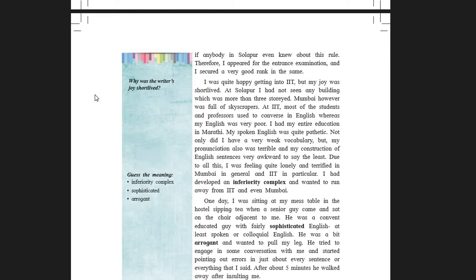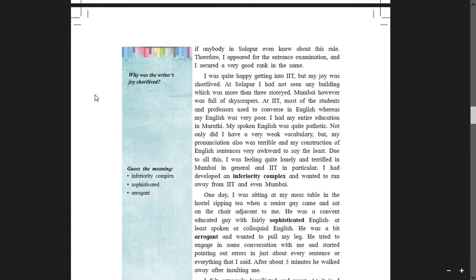Now, when Achyut came to Mumbai, he found that he was very poor in English vocabulary. He was not able to communicate with the students in Mumbai. So what? I had my entire education in Marathi. Yes. So students, to my knowledge, many students who have completed their education in vernacular mediums do have this inferiority complex. And this inferiority complex is only because of the fear in their mind. Fear about speaking in English.